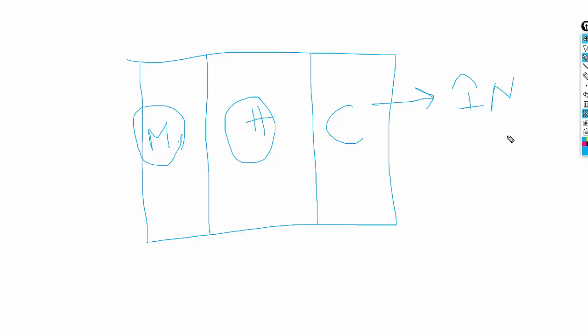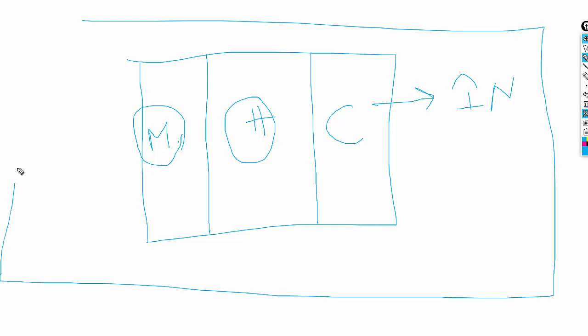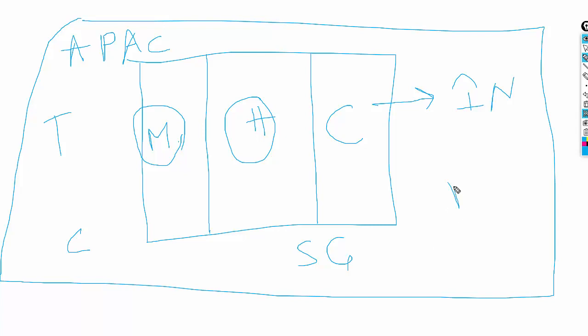If you go to a broader sense, this is APAC. Under APAC there are different data centers, like Tokyo, China, Singapore, and Malaysia.